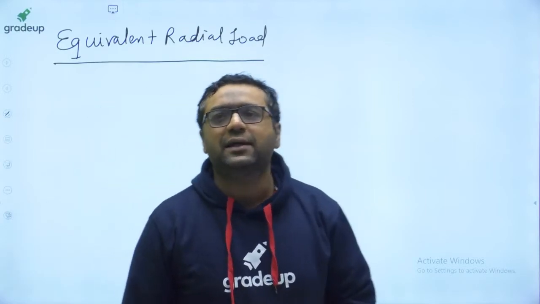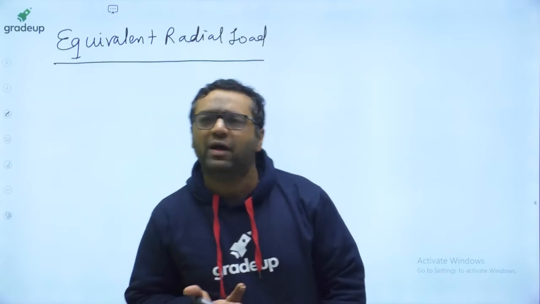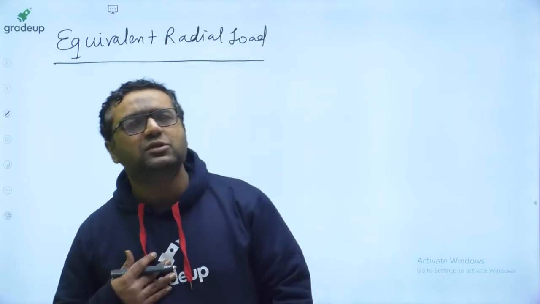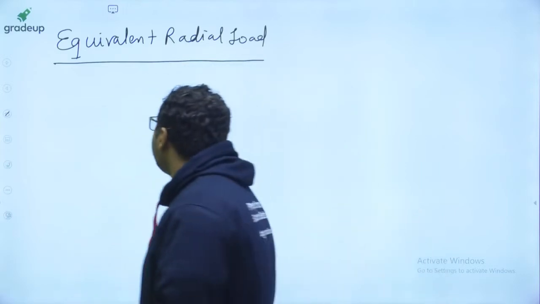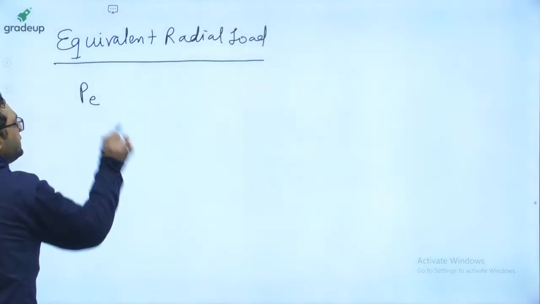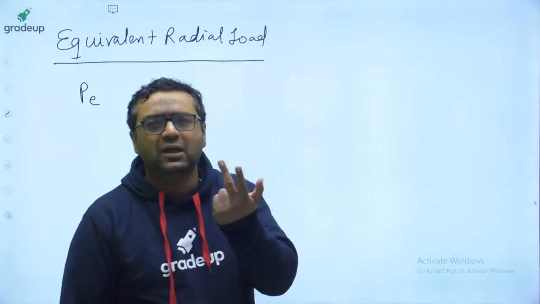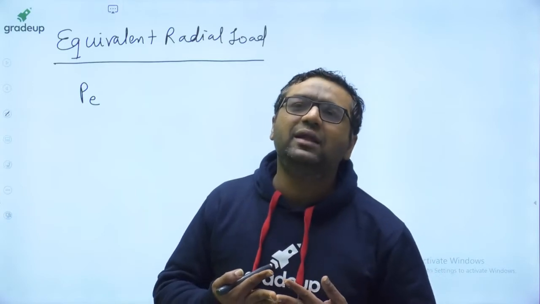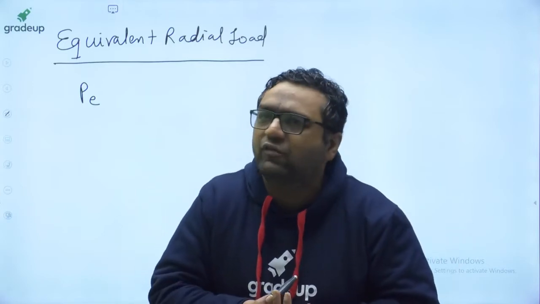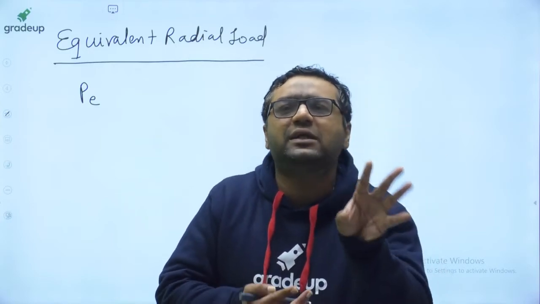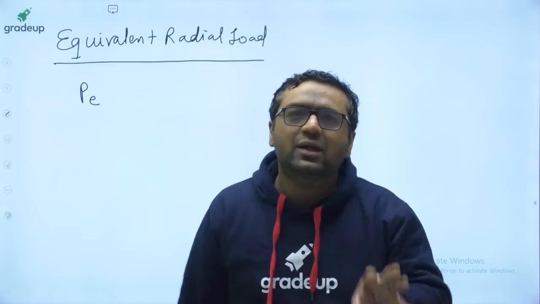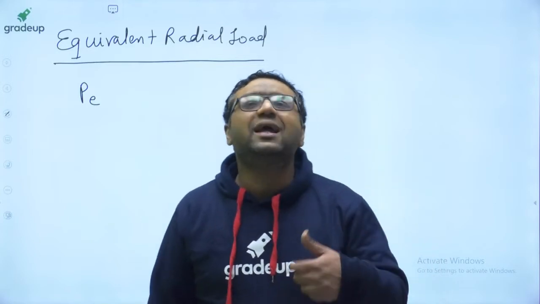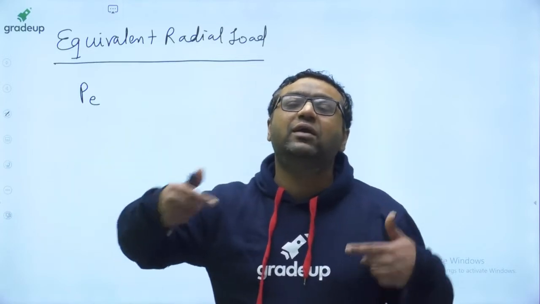I already told you guys these are radial load bearings. They perform well when the type of load is radial load. But guys, they can also bear some small amount of axial load. If you are going to find an equivalent load, it is like when there are two springs joined either in series or parallel, you make them an equivalent spring. Similarly, you need a single value which can do the work equal to those two or three things. So equivalent radial load is that single load which can compensate for both the radial and axial loads which are really applied.